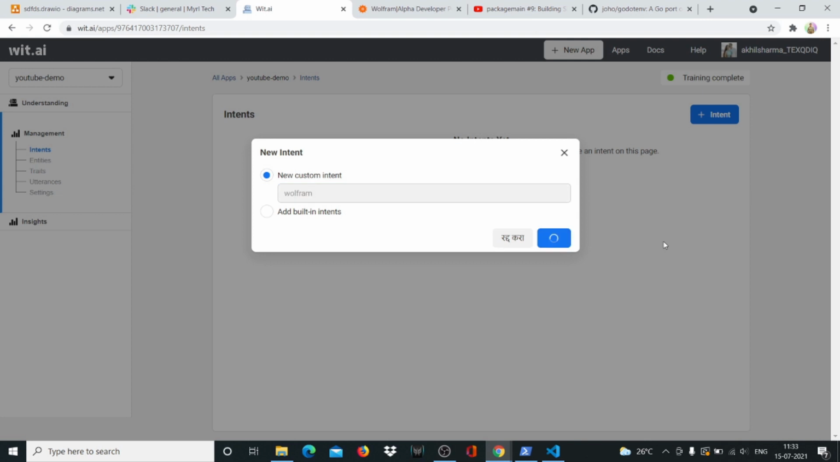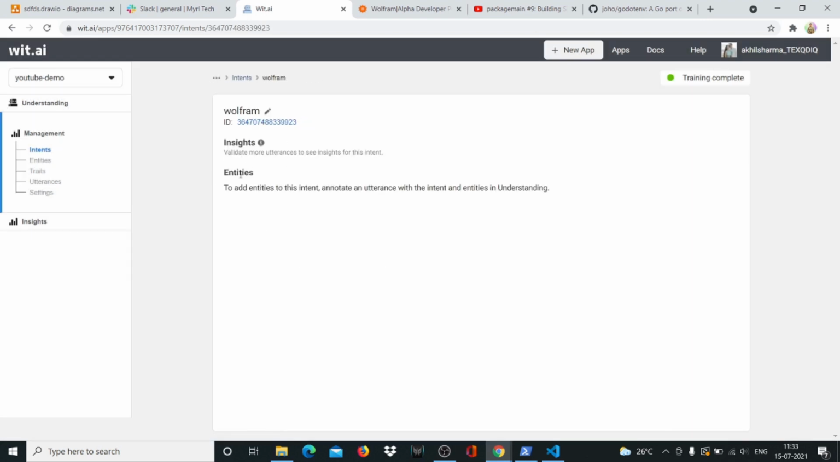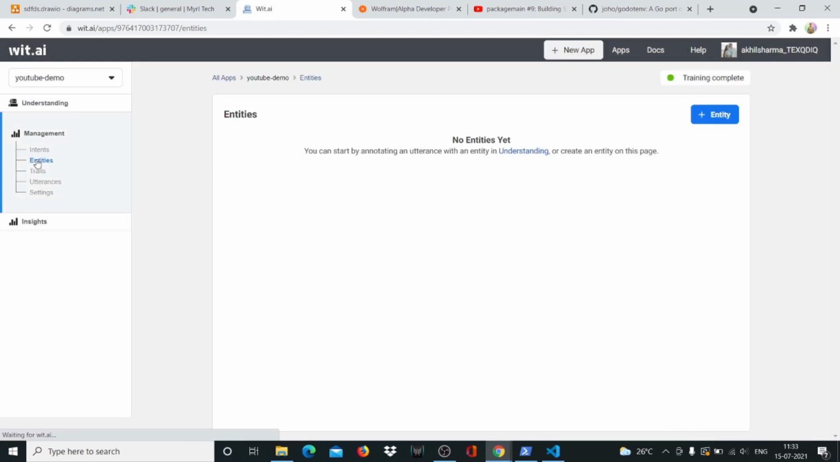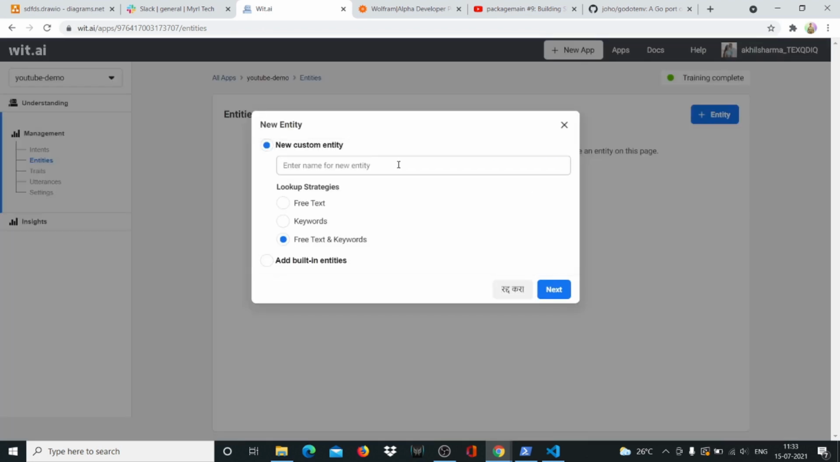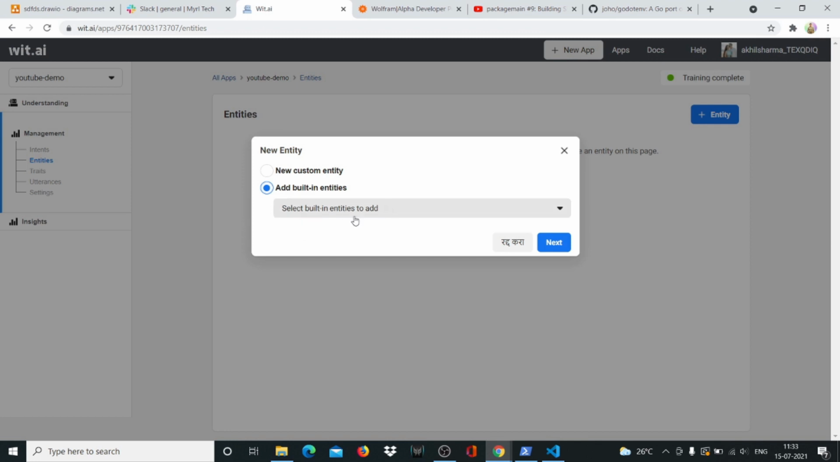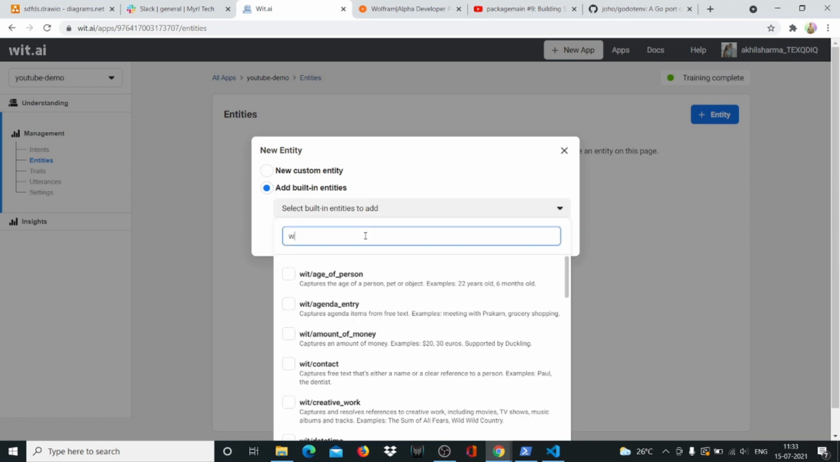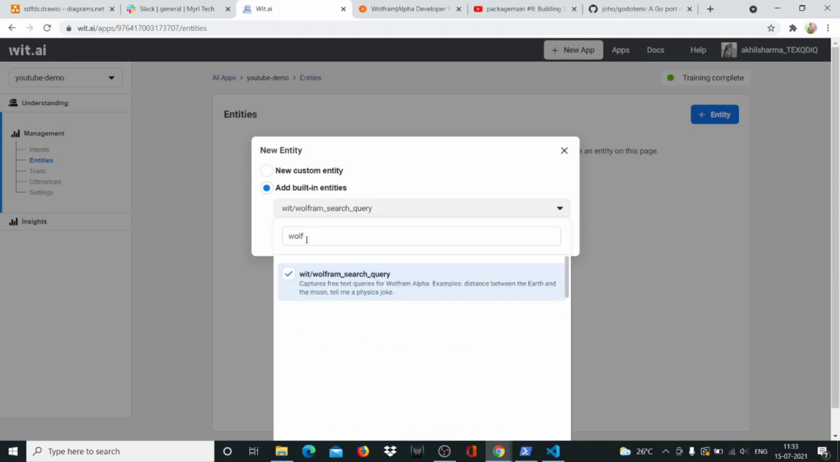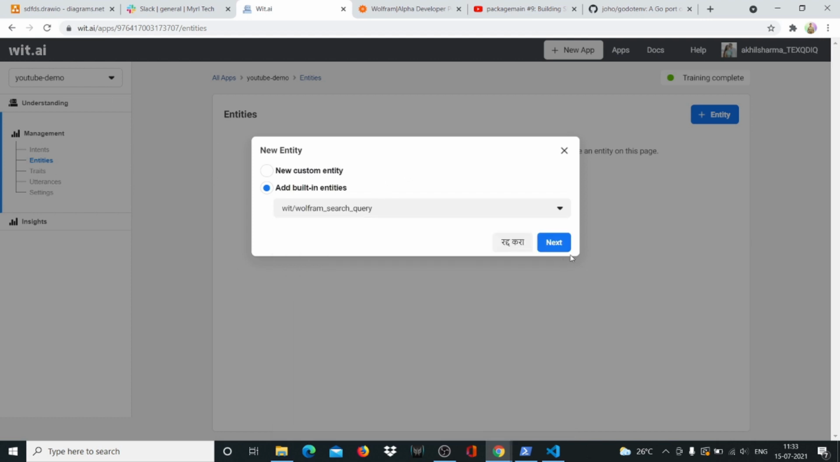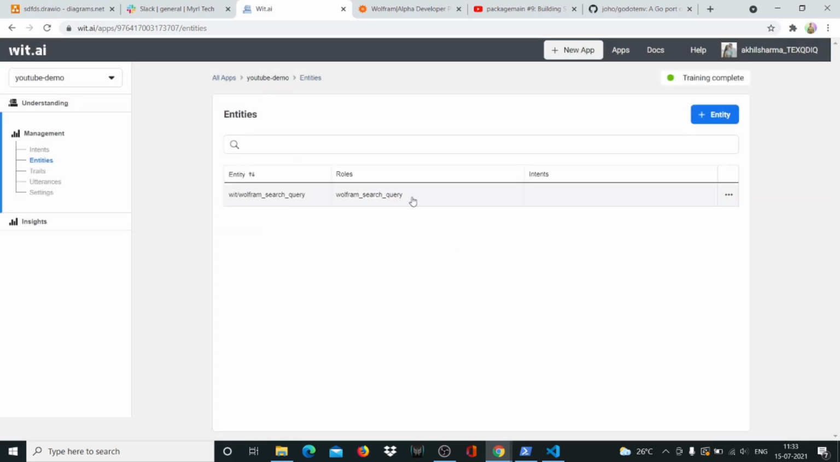And next, right? So we have this intent. Now we'll have to create entities. So we'll create an entity, and we'll find a built-in entity. So we'll look for Wolfram. The integration between Wit.Ai and Wolfram is so deep that they actually have an entity called Wolfram search query. So Wit.Ai would come to know that this is a Wolfram search query and needs to send it to Wolfram. So it'll give us in a relevant format. So we'll say next. And now we have our entity set up.